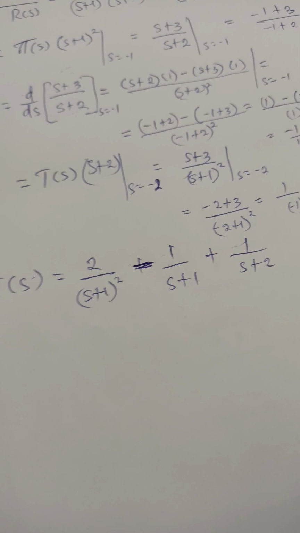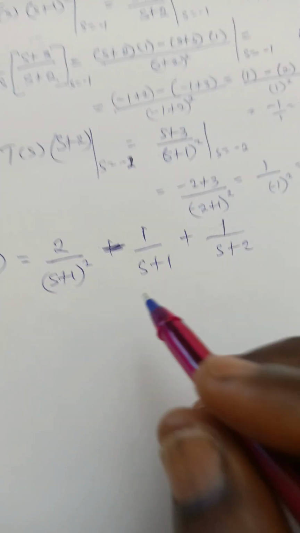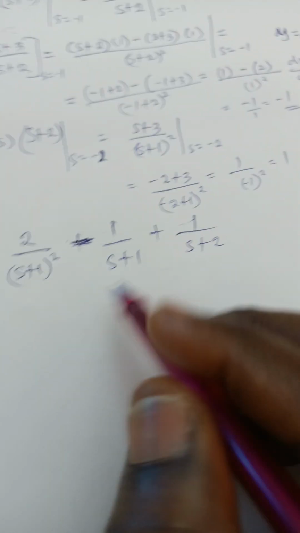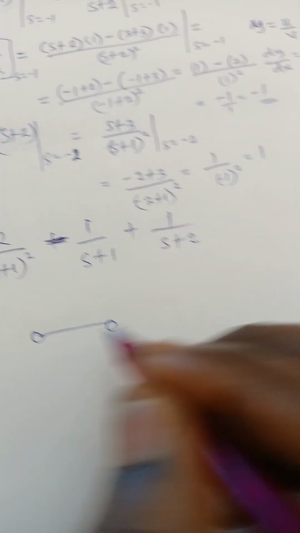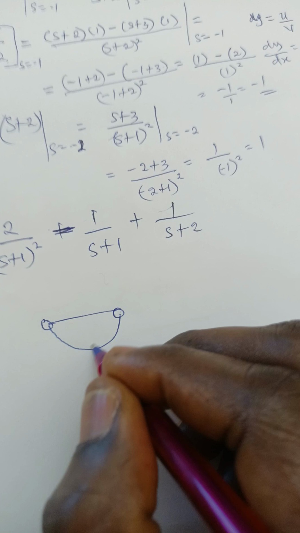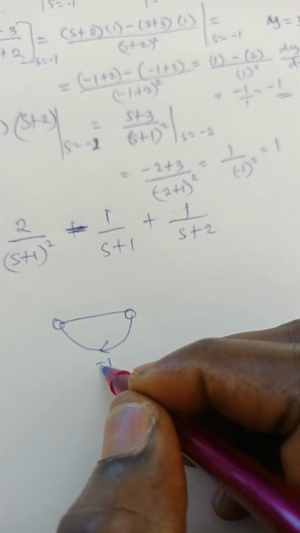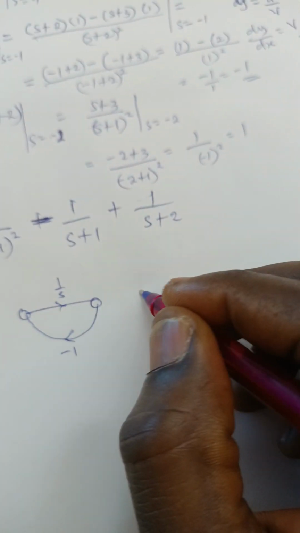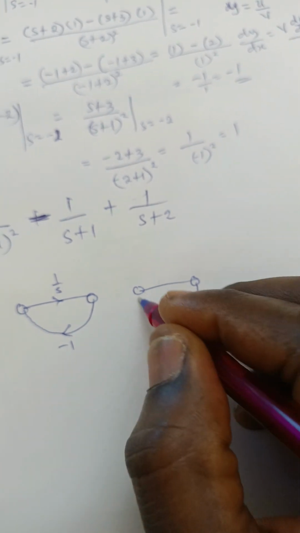So now that we have this expression, the next thing we want to do is to represent them. Now this one that has power 2, what we do here is represent it in 2 places. You know, that's minus 1 here. This minus 1 is here. So this is the 1 over s. Then we also represent it in 2 places. You see?